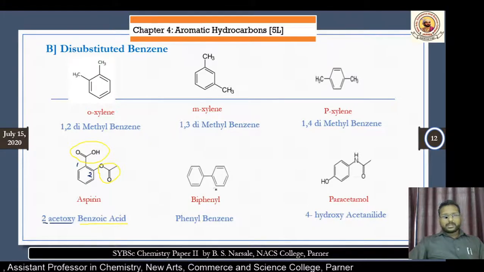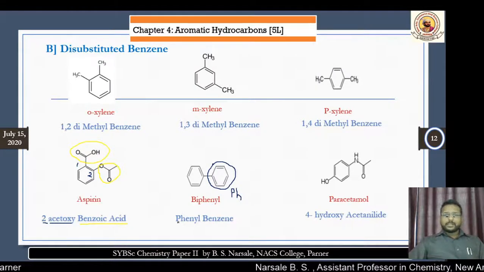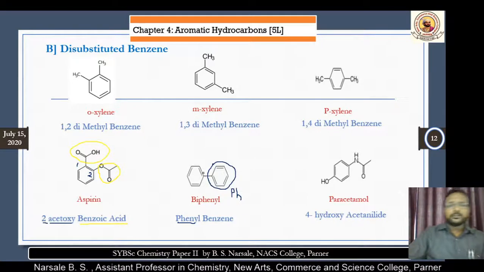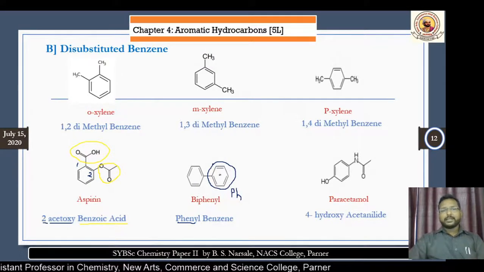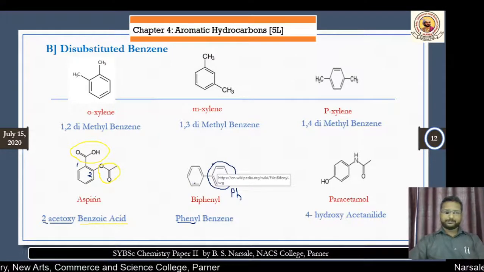The phenyl group is a benzene, and another benzene acts as a substituent, so it is considered a phenyl substituent, denoted by Ph. The second group is your benzene ring, therefore the name is phenylbenzene, and as there are two phenyl rings, it is also commonly called biphenyl.